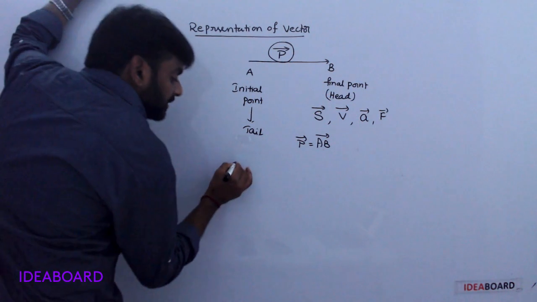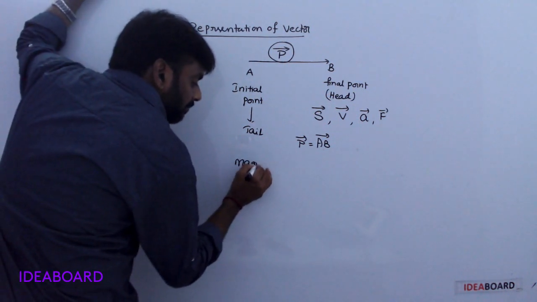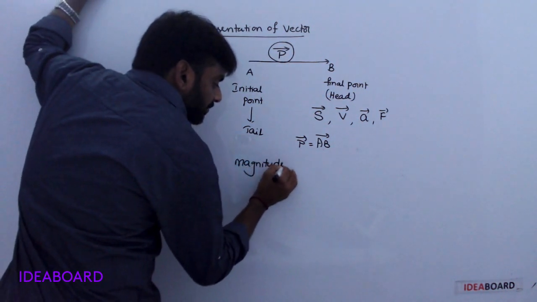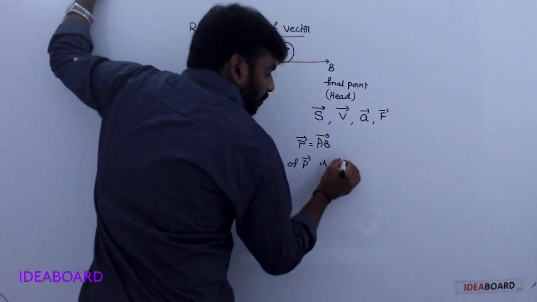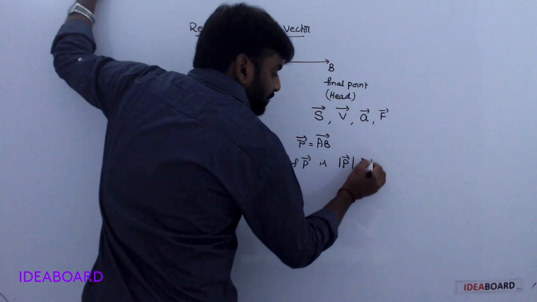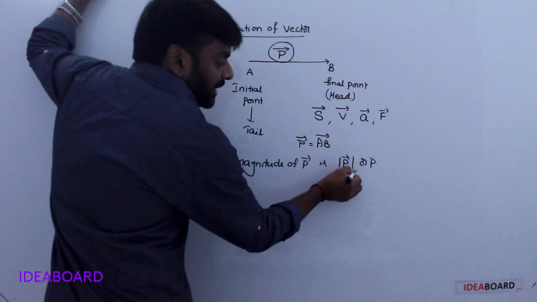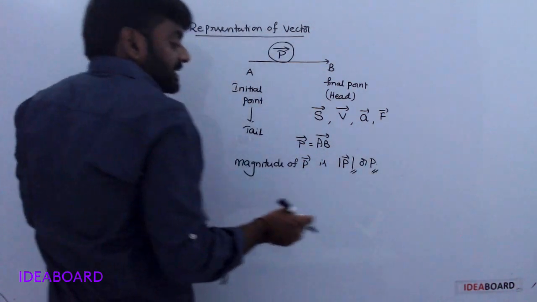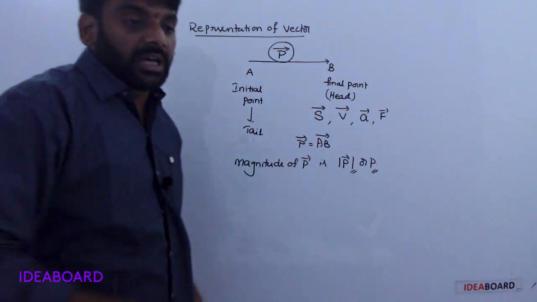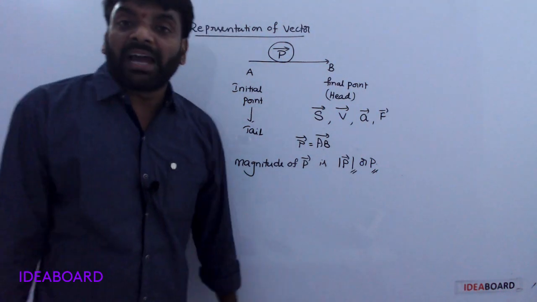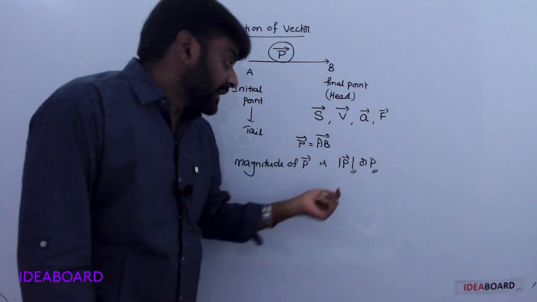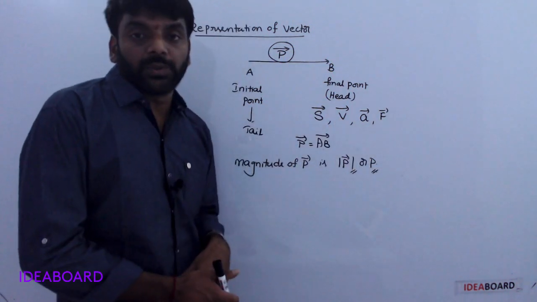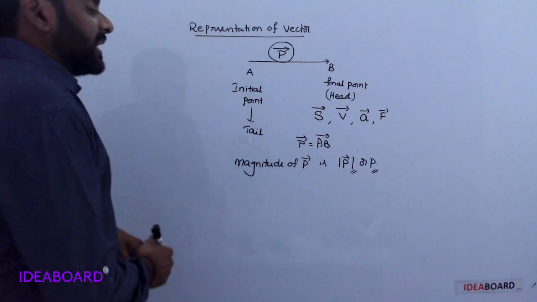Magnitude of this P bar is simply mod of P bar, or simply P. Mod of P bar or P represents the magnitude. Understood? So next.